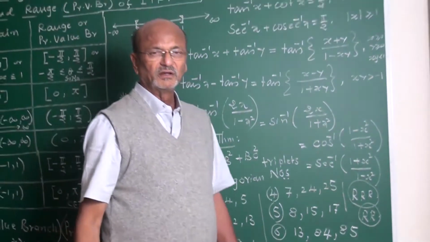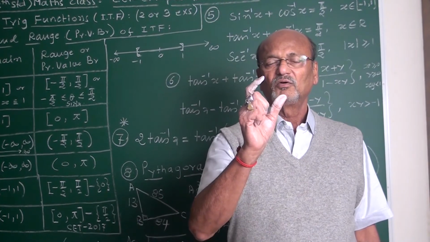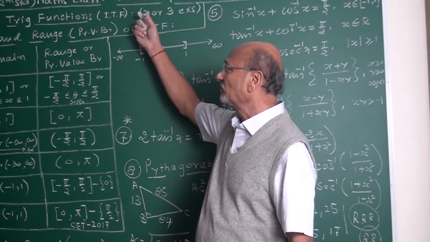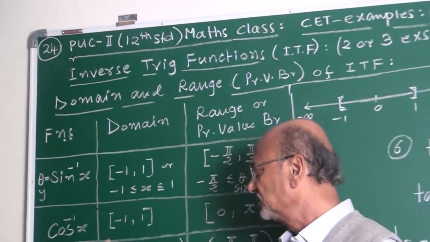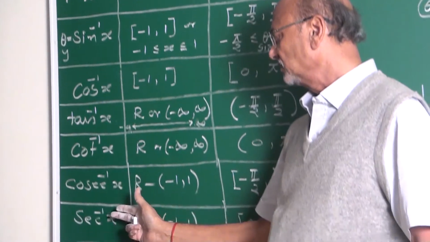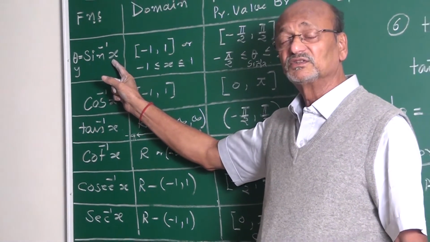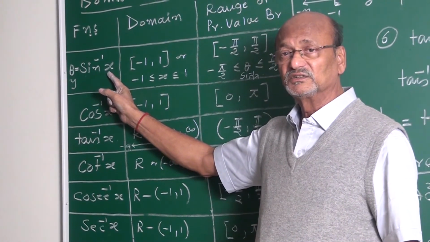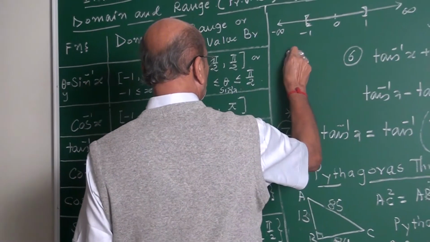Next, my friends, by taking 2 minutes, I will explain inverse trigonometric functions. These are sine inverse, cos inverse, tan inverse, cot inverse, cosec inverse, sec inverse. What is this? It is the inverse of sine x. That inverse of sine x is denoted by sine inverse x. Then, my friend, your sine x comes.